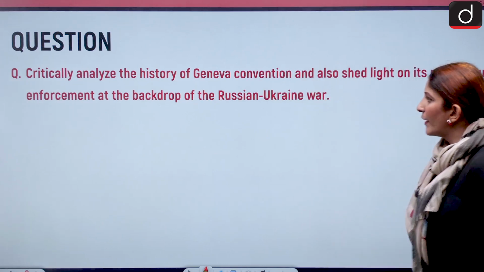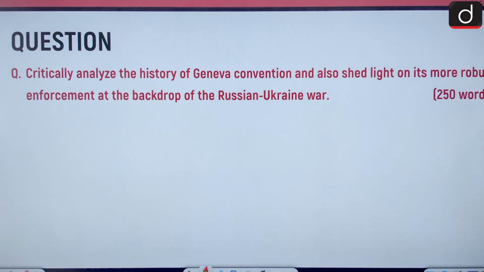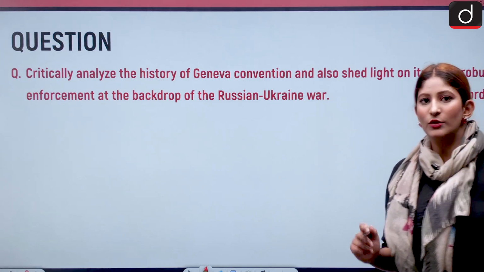Let's move on to our question. Critically analyze the history of the Geneva Convention and also shed light on its more robust enforcement in the backdrop of the Russia-Ukraine war. Now you can write this in 250 words, okay?